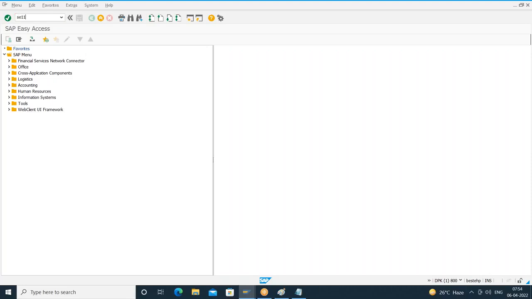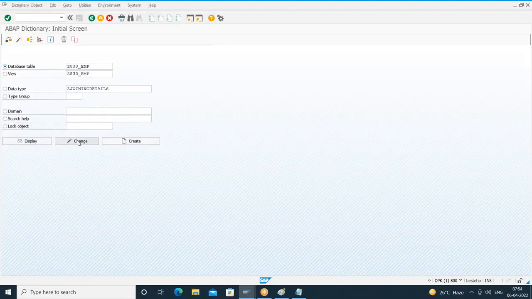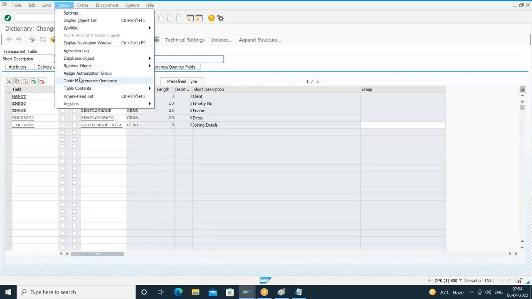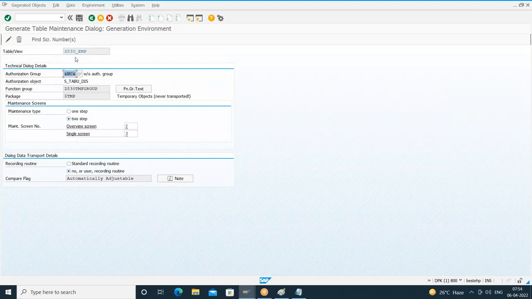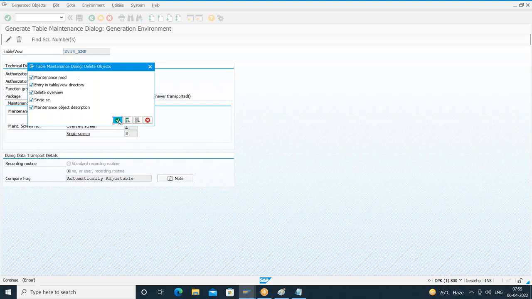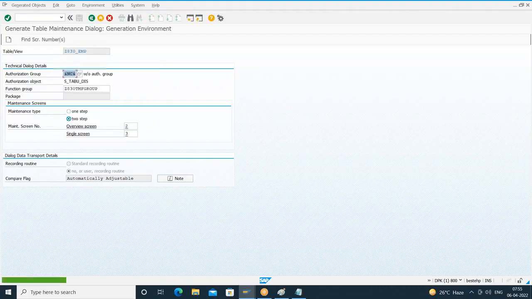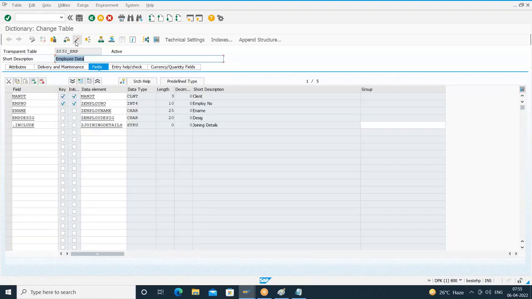So same process. Go to SE11, open your table, choose utilities, table maintenance generator, delete the existing table maintenance. Existing table maintenance is deleted, right? I'll go back. Better activate once. Understood? Activate and then come back. Don't try to do it immediately there only. You may have some issues. So to avoid that headache, better come back, activate once, then you go inside.